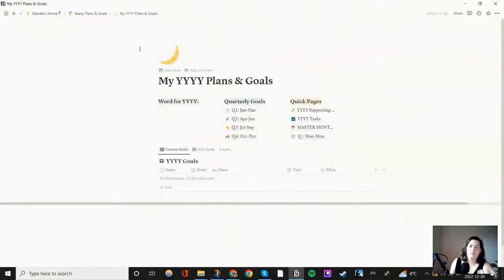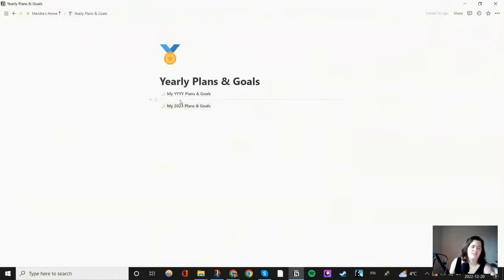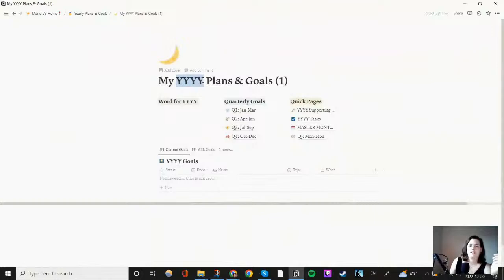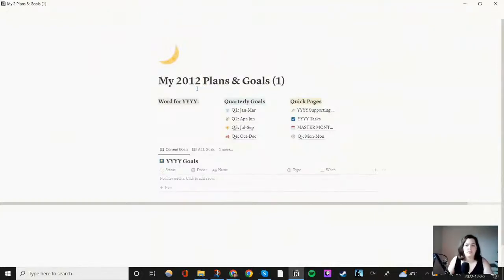Basically, this is my template. And the other reason I do this is, A, it's nice to be able to show people, but also when 2024 comes around, I can just duplicate it. Just go like, duplicate it. As soon as it decides to duplicate, there you go. Put it in here. Go to this one. I can just change it all to not 2012. That's a throwback. 2024, and then just go from there.